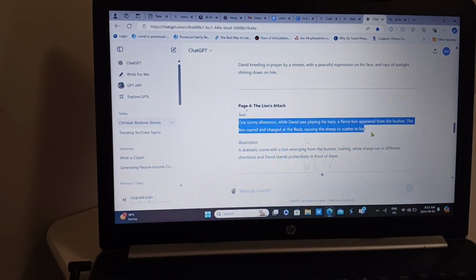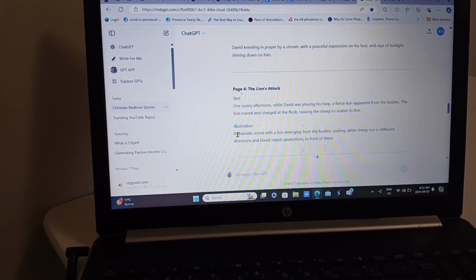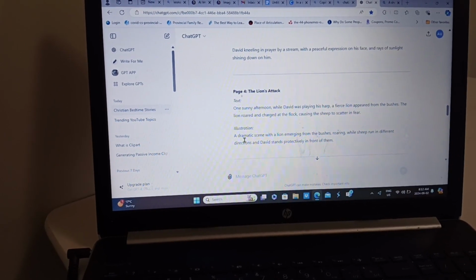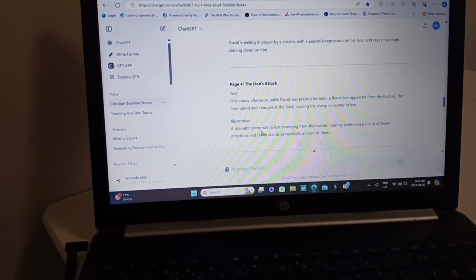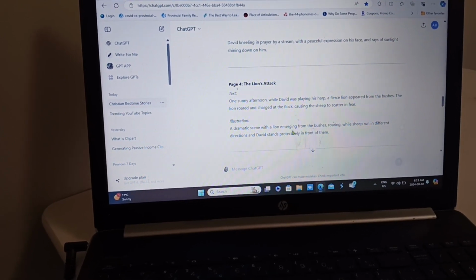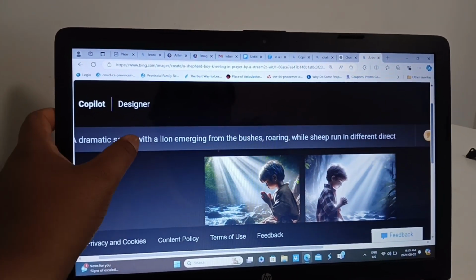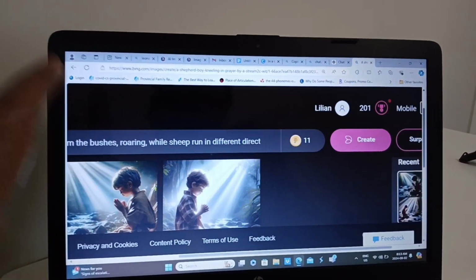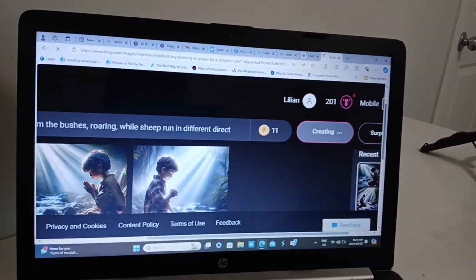The prompt for the character says a dramatic scene with the lion emerging from the bush, roaring, while sheep run in different directions and David stands protectively in front of them. So let's see if the image generator will give us this exact prompt.